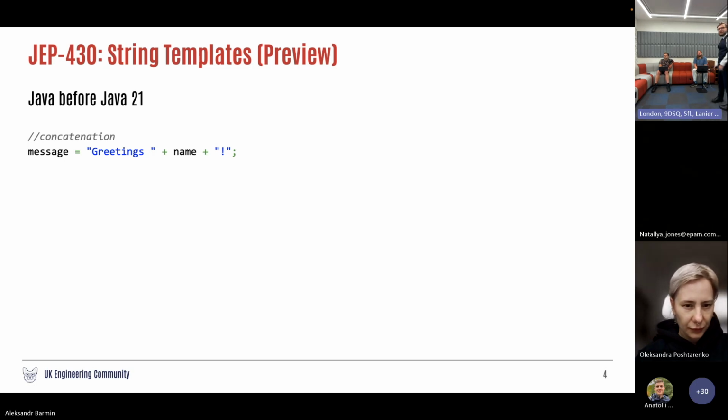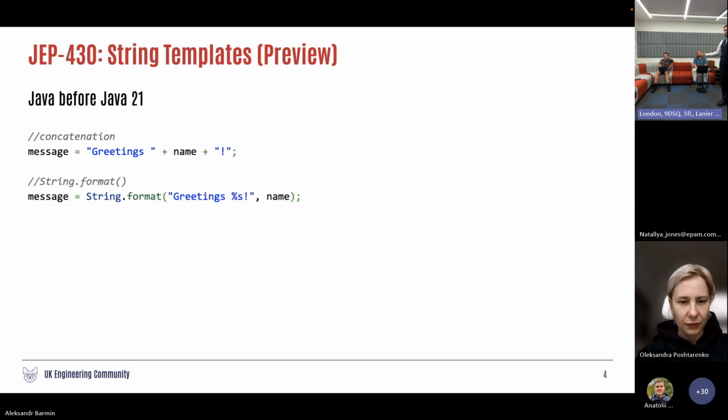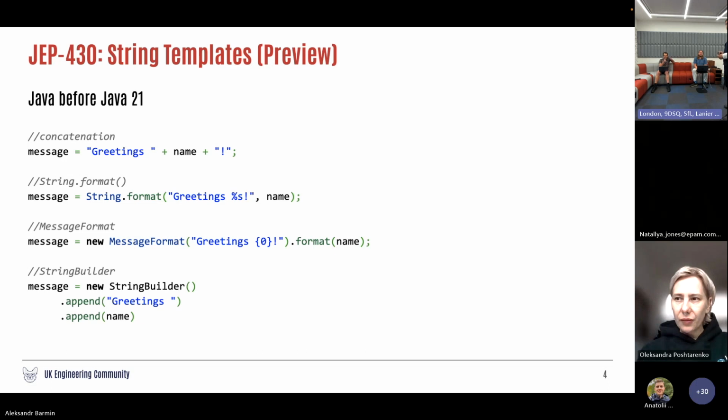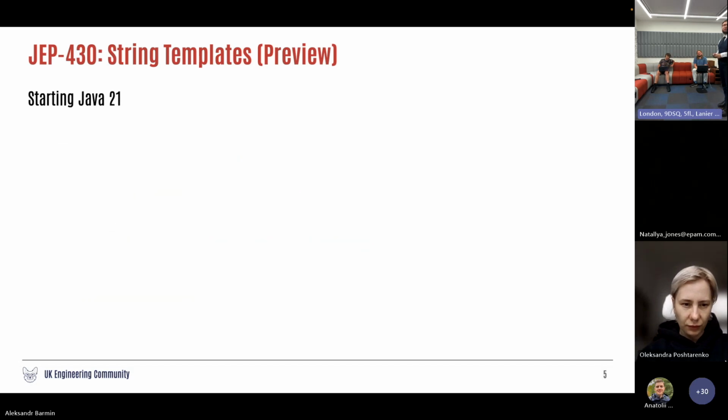Yes, I see your face. That's why it's possible to do it like this, with String.format. It is less painful, but still it is painful. And also you can use MessageFormat. Honestly, I have never used it, but I found it in the documentation. It's still possible to do it. And the worst scenario is StringBuilder. You good? Yes. Every Java developer can do this, but it's better not to do it anymore, because in Java